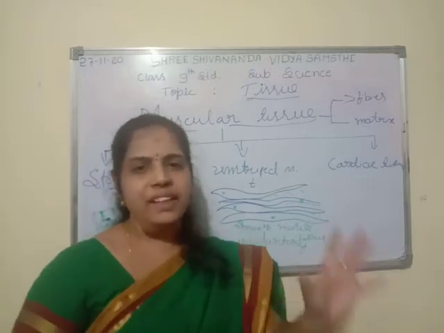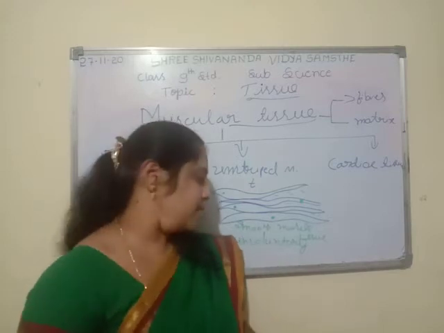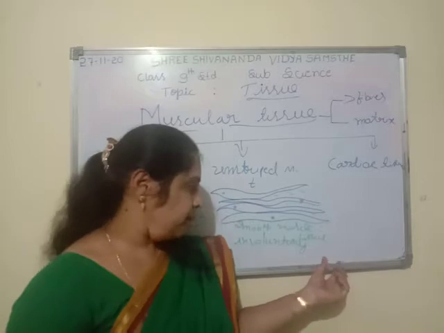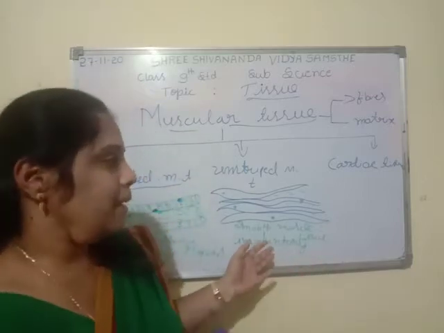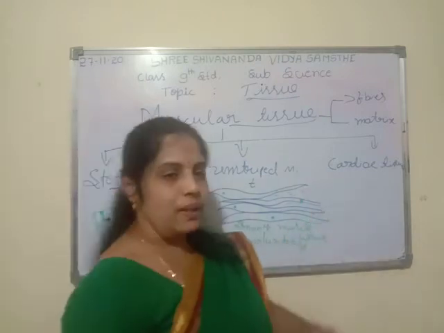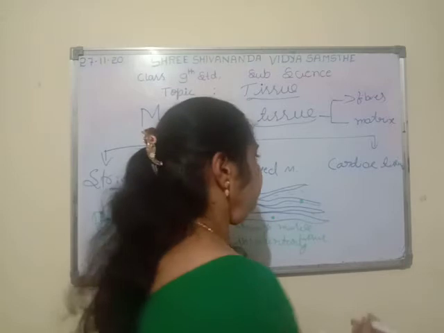So all the internal organs are considered as involuntary organs. They are not under the control of animal will. So this is about the unstriped muscle tissue. The next one is the cardiac muscle tissue. Let us see how it is.